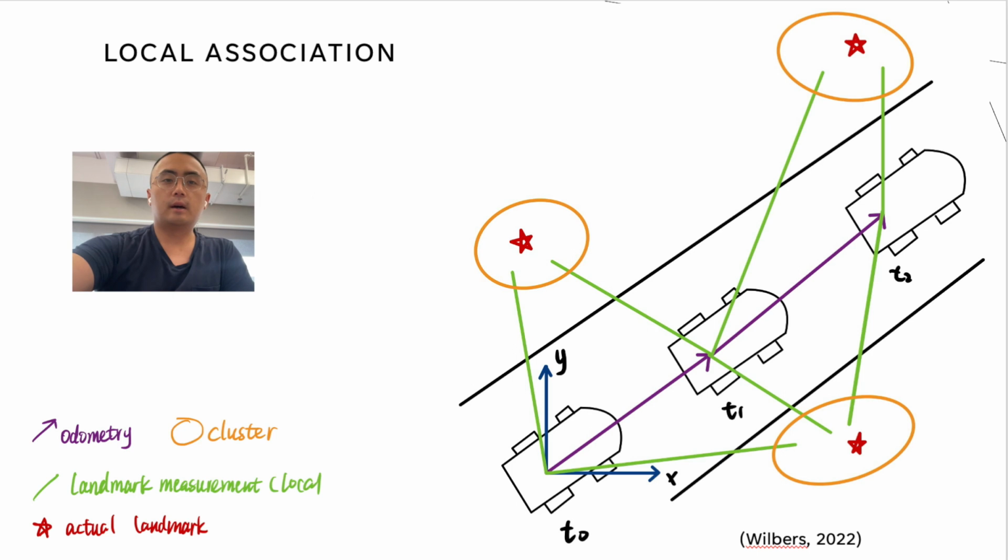Firstly, here's a picture describing the local association. As you can see, there is a vehicle traveling along the lane. The red stars could be some light poles on the side of the road. Since there are always errors in the readings of the sensors, the algorithm will make a cluster if the measurements of the landmark combined with the odometry readings are located within an acceptable range.